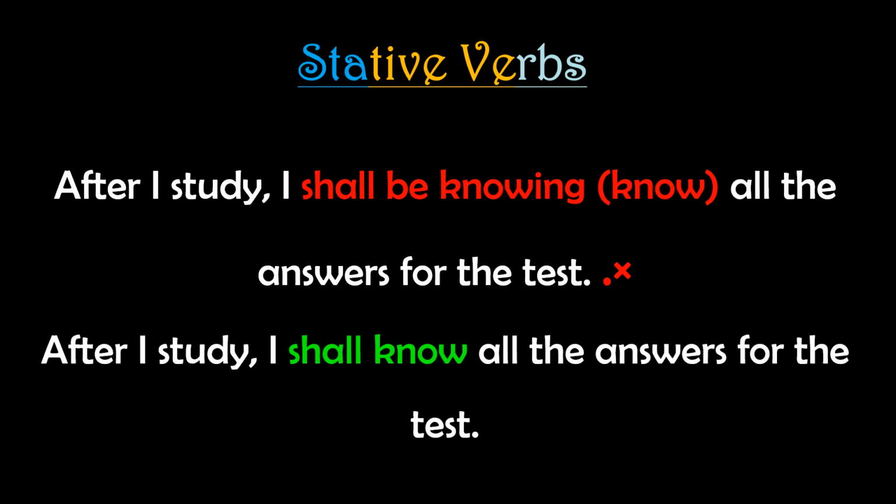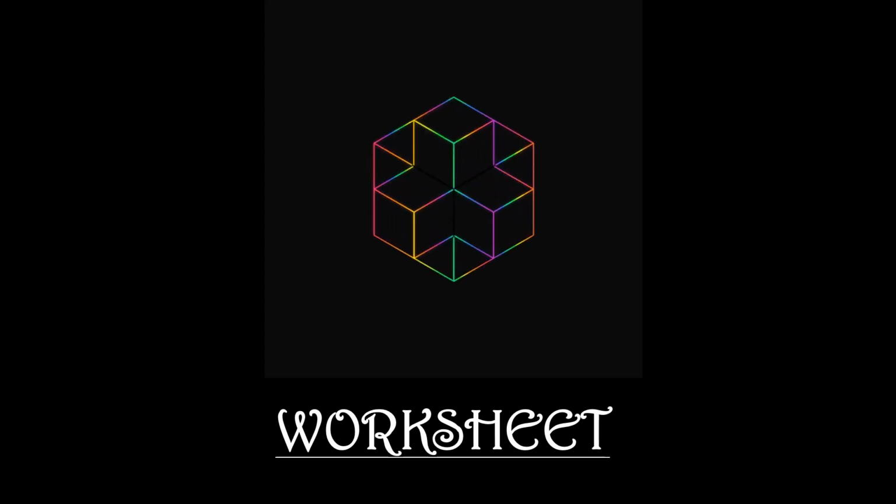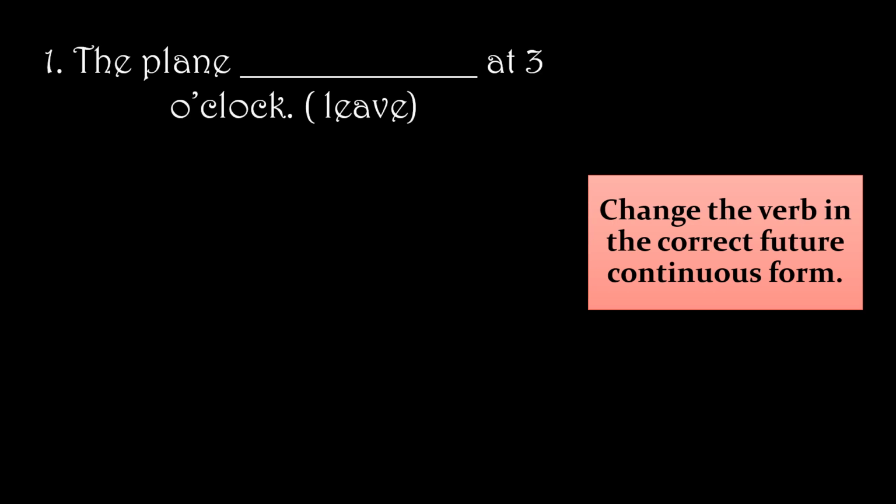Understood, children? Now let us quickly do this worksheet. Fill in the blanks with the future continuous tense of the verbs given in the bracket. Just remember the structure, children. Will be and the verb you will add ing to it. Alright, so first one, the plane dash at 3 o'clock. The verb is leave. So it will be the plane will be leaving at 3 o'clock.